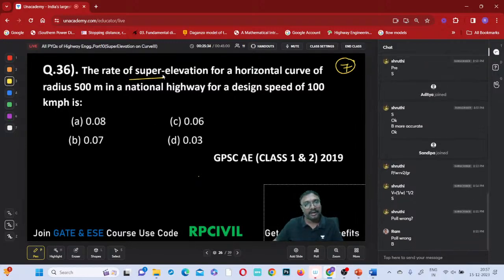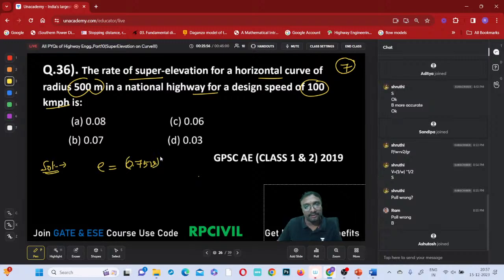The rate of super elevation for a horizontal curve of radius 500 meters in a national highway for a design speed of 100 kmph is? So what is that? E will be equal to 0.75 V square by gR, or you can also write it as V square by 225 R. Nothing is mentioned about super elevation being restricted to 7% or something like that, so no need to worry.